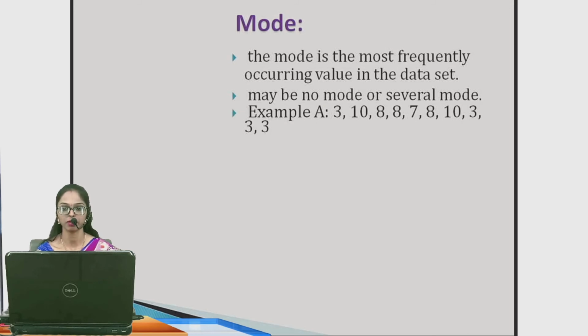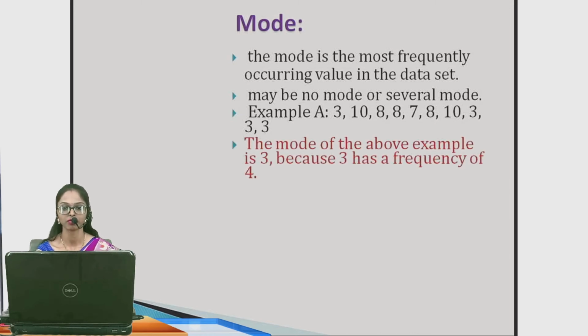For example, suppose A is the list and the numbers are 3, 10, 8, 8, 7, 8, 10, 3, 3, 3. In this example, 3 occurs most frequently. That is, the mode of the above example is 3 because 3 has a frequency of 4. Now see the next example.